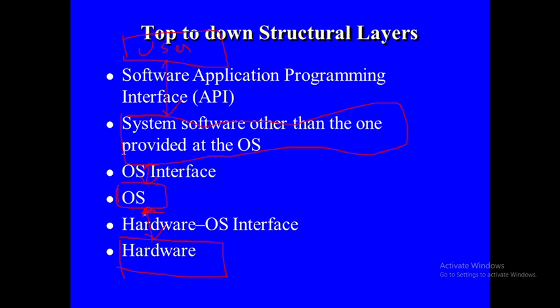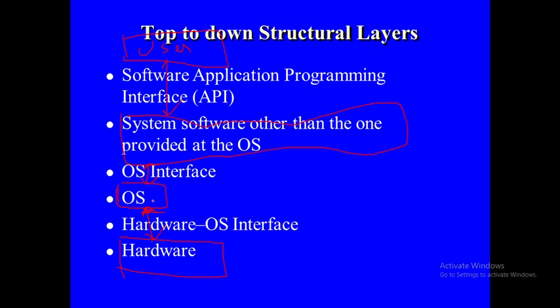It is going to provide the interface for the hardware, like device drivers. Whenever you want to use the devices, that device driver is important. Say if you want to use a printer with your computer, you have to install the device driver of the printer. Without that, you cannot access that printer through your system. So that is a device driver. That is a hardware OS interface. Through this, you are going to access the hardware.